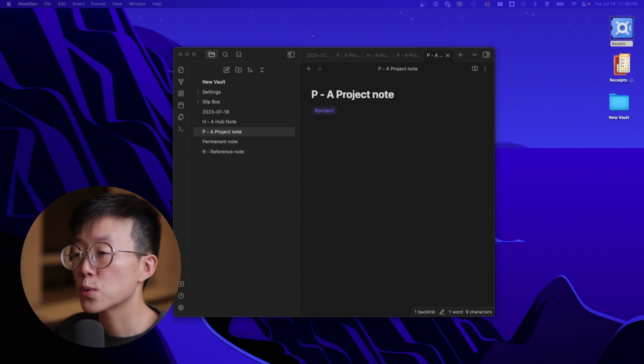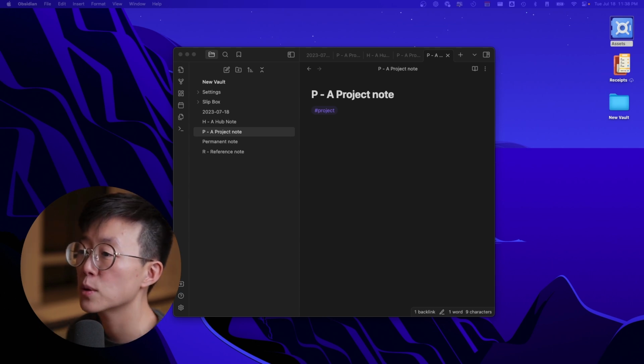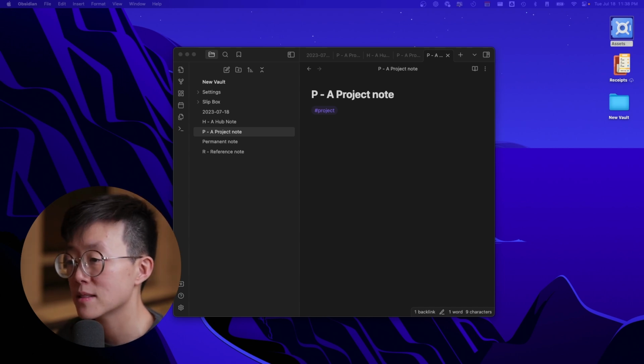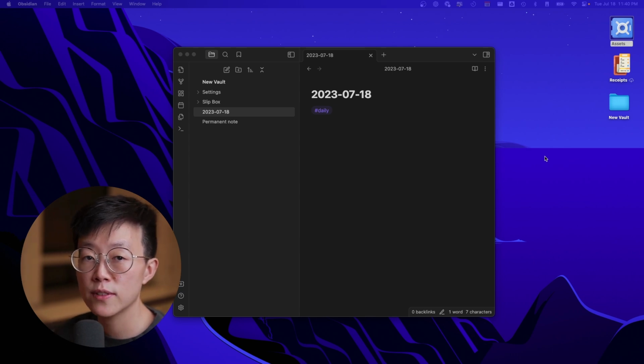And we have gone through everything you need to know to set up your vault for the productive thinking system. This is exactly how I do it these days. I have a little bit more nuance and complexities, but this is pretty much the core of my system. Now let's see how to use this system in order to develop your personal knowledge management vault.